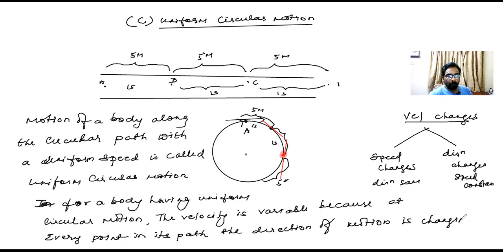Got it? So remember, for a body having uniform circular motion, the velocity is variable.